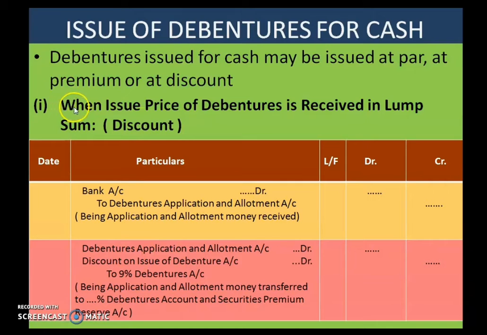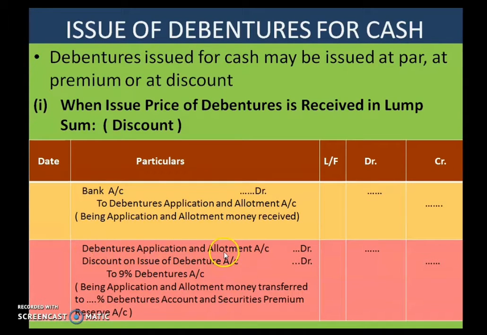Now regarding discount, when the issue price of debenture is received in lump sum in the case of discount. Here the first entry is common: Bank account debited to debenture application and allotment account, being application and allotment money received. But in the case of the second journal entry, because you are issuing at a discount, it should be debited.